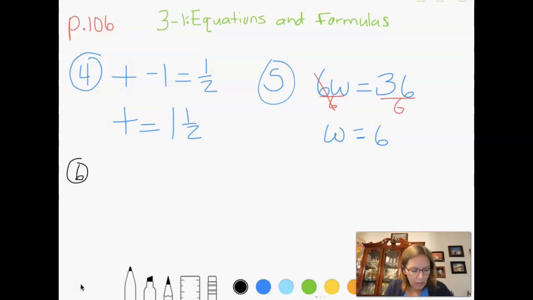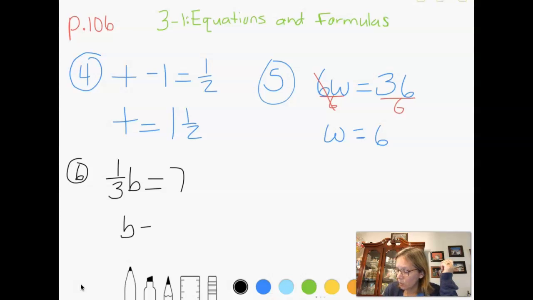Number 6, 1/3 b equals 7. So again, I'm mentally thinking, okay, there's division happening with the b, the variable, so I'm going to do the opposite, which is multiplying. But when I multiply, I have to flip that fraction over. So if I flip the fraction over, it's like basically multiplying by 3. So 7 times 3 is 21. And that becomes my answer.